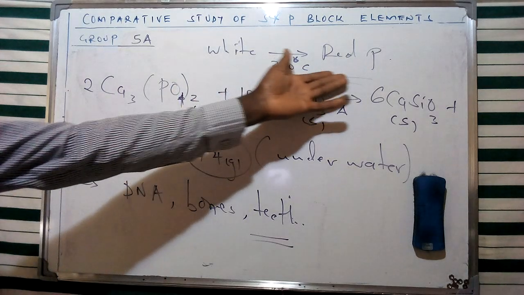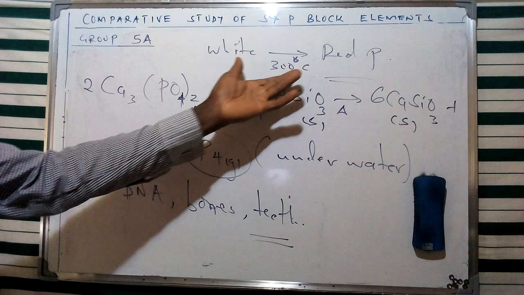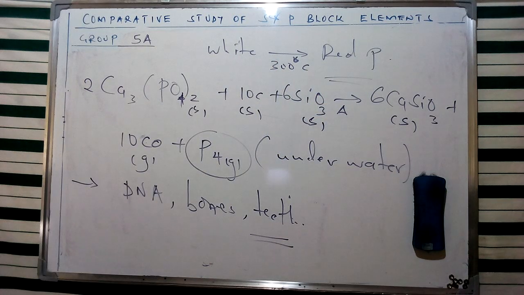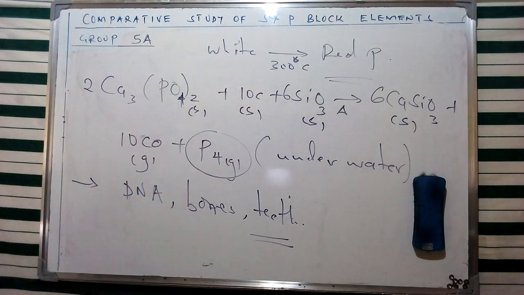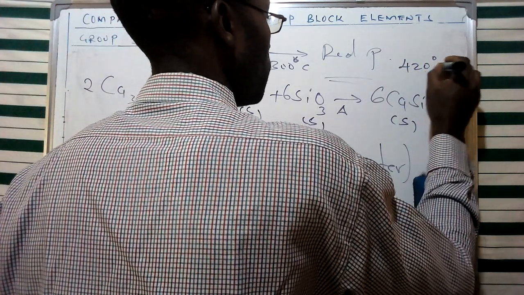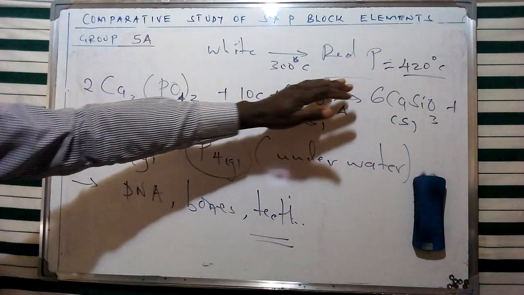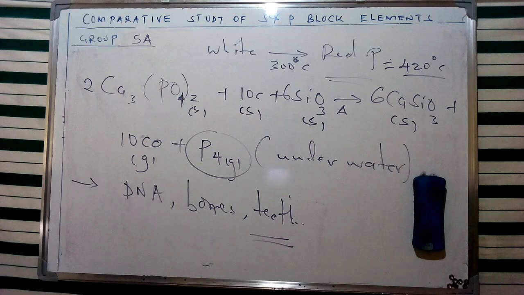Now, some of the characteristics of red phosphorus include its comparison with the white one. It's going to be less reactive, and it sublimes at a temperature of approximately 420 degrees. We have talked about the concept of sublimation, which is one of the properties of phosphorus that we are going to come across. Apart from this, it has a triple point of 590 degrees Celsius.